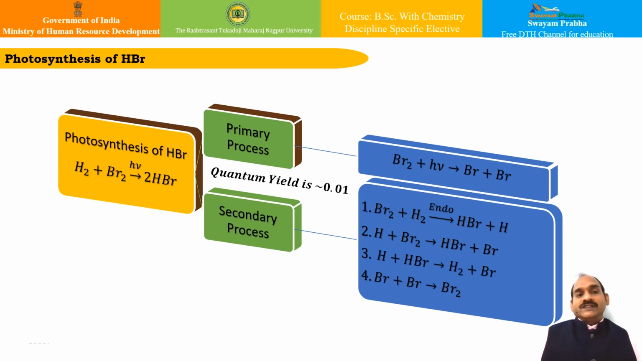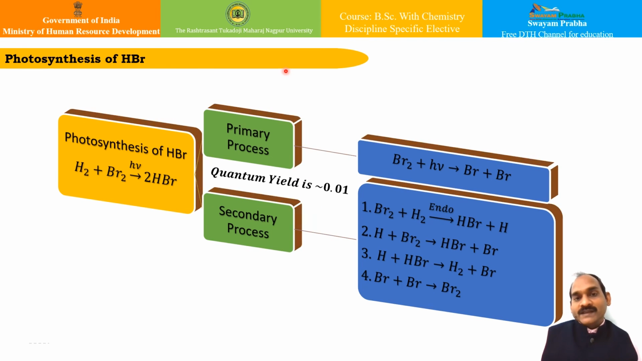in case of photosynthesis of HBr, we see the hydrogen and bromine react in presence of radiation to form hydrogen bromide. This we all know. Now this reaction, if you see, the quantum yield is very low, 0.01. Let us try to understand why it is very low. So this reaction has low quantum yield at room temperature, and as you go on increasing the temperature, this quantum yield increases. So this can be explained with the help of the mechanism.